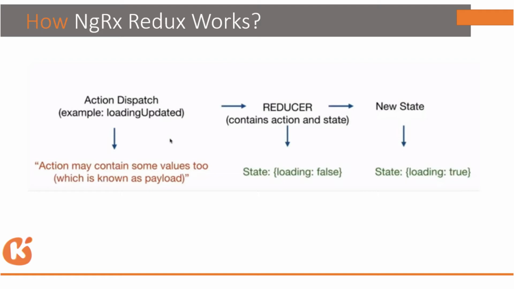Okay, so now what will the reducer do? The reducer will get this action, and it will get the state. It also has the initial state, where loading was false. Now it gets the action of loading updated.